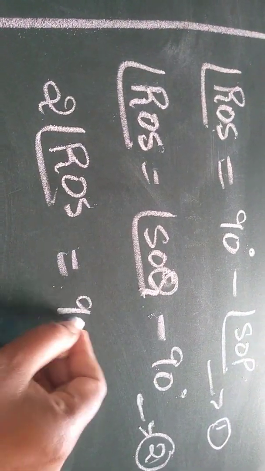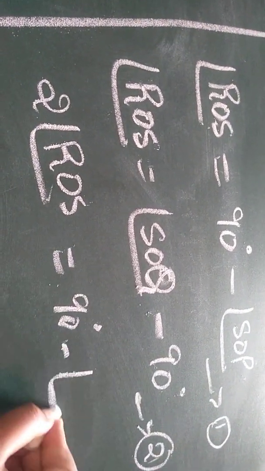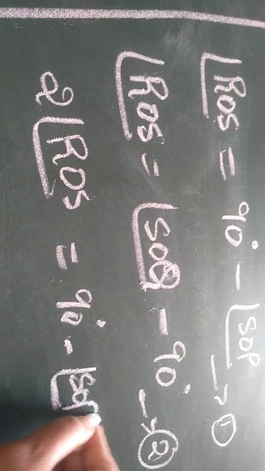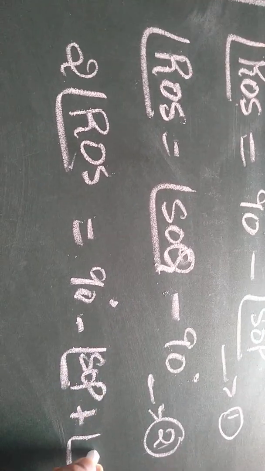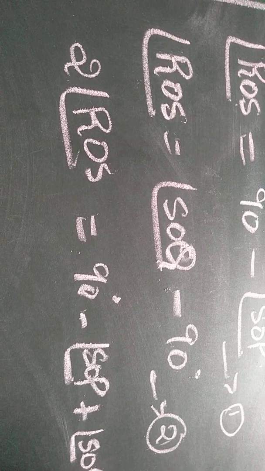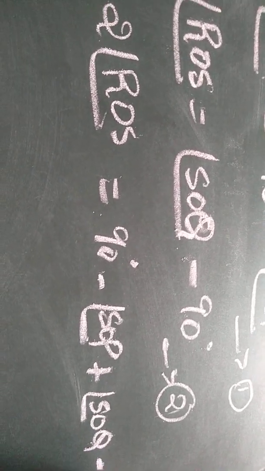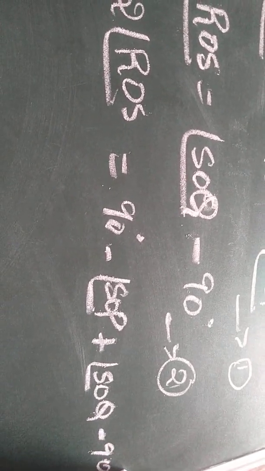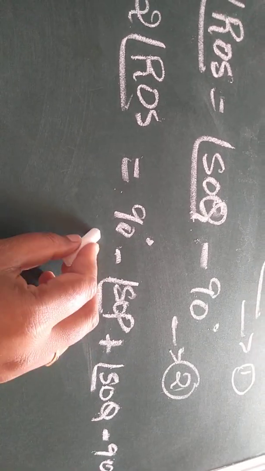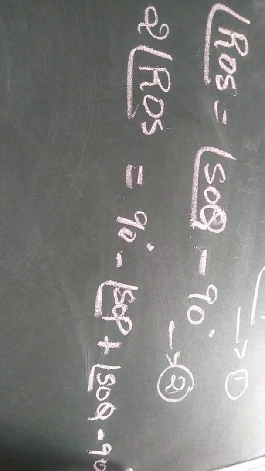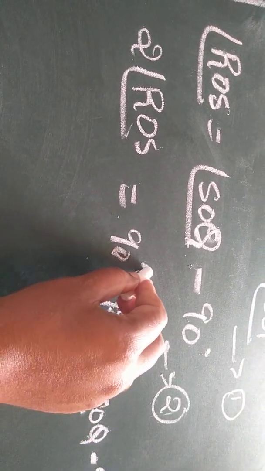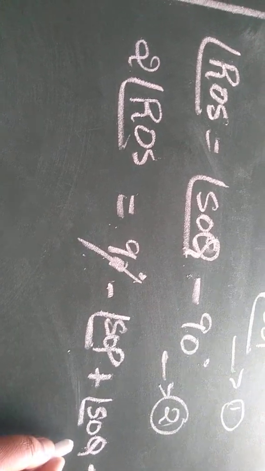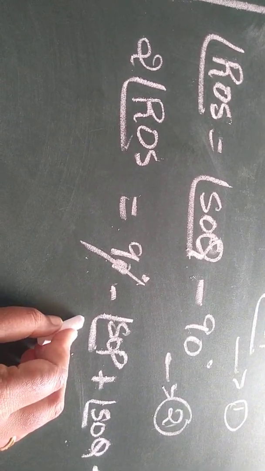Now here what is there? 90 degree minus angle SOP plus angle SOQ, because I am doing addition, again minus 90 degree. Now plus 90 degree and minus 90 degree get cancelled. What is remaining here? SOQ minus SOP.